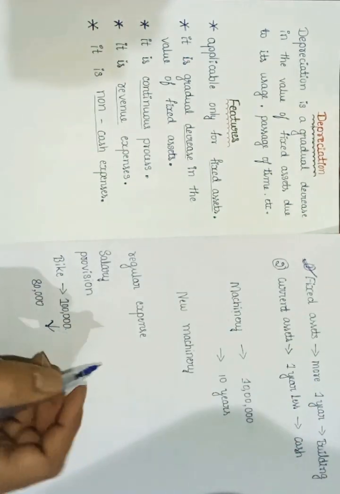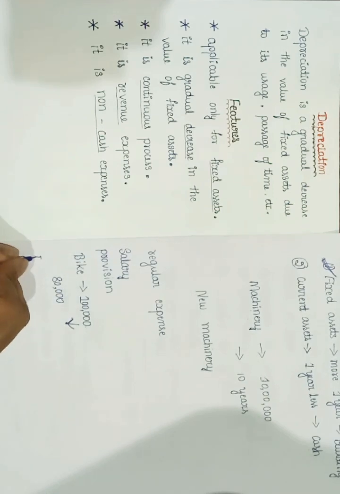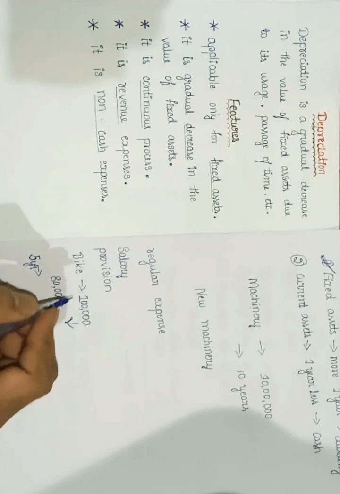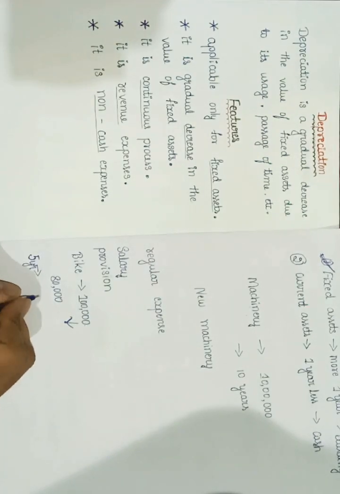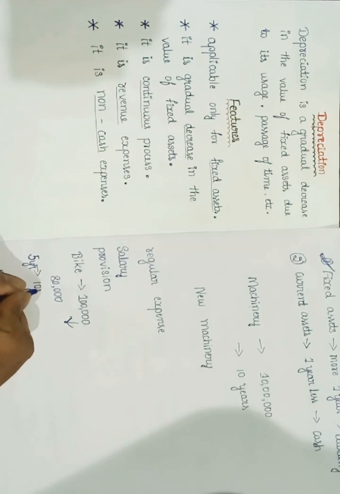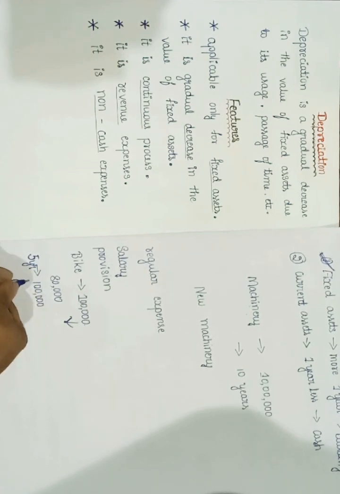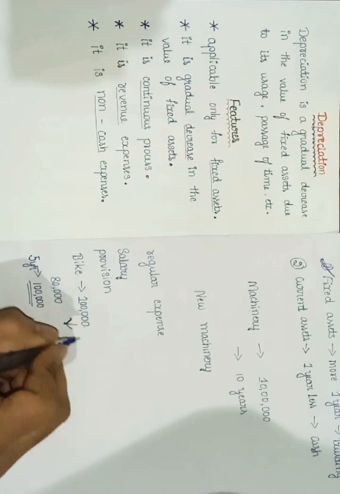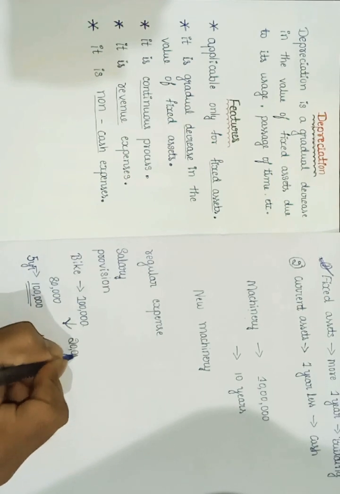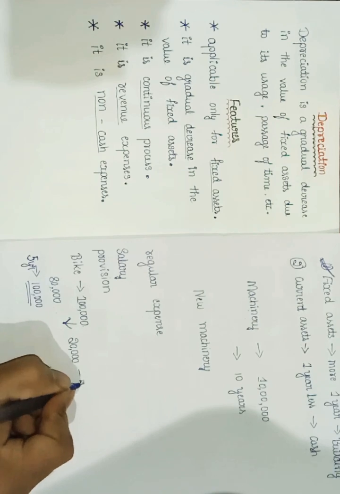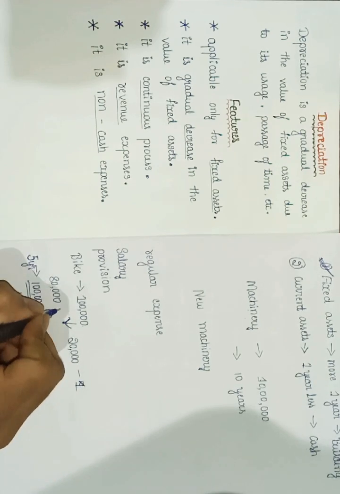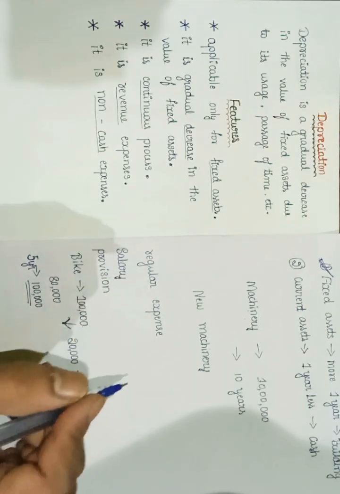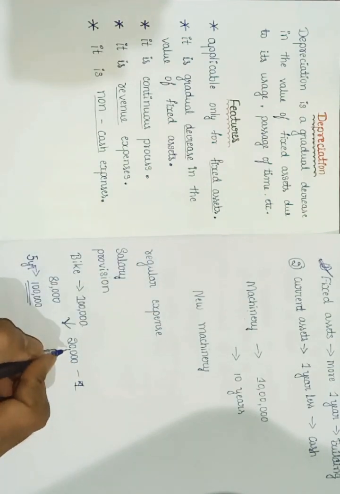And after certain years, say I can use that asset for 5 years, the bike for 5 years for example. After 5 years, I can't use that bike. I need to replace that bike. If I want to replace it, I need again 1 lakh rupees. So to avoid this single-time payment, what I do is create 20,000 rupees of depreciation each year, which means each year I am going to keep 20,000 rupees aside out of our profits. Whatever profits we are getting each year, out of that I am going to keep 20,000 aside.